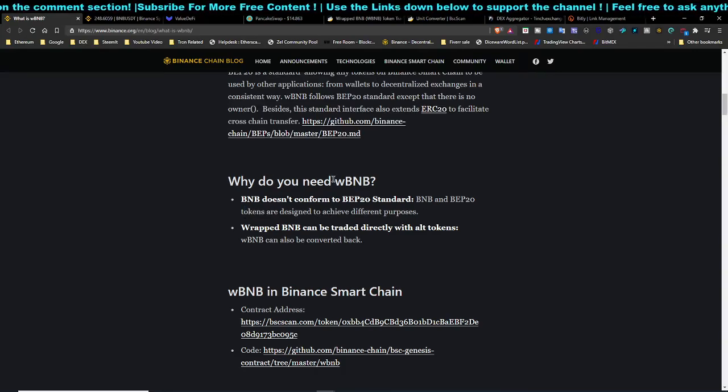Because WBNB and BNB are not totally the same, you can see WBNB can be traded directly with tokens. Basically, let's say if you're going to trade on a decentralized exchange or whatsoever, most of them will use the WBNB token because it is a BEP20 standard, and it can be converted within the smart contract. Basically, you can wrap this token from BNB to WBNB, and from there you can trade with other tokens.